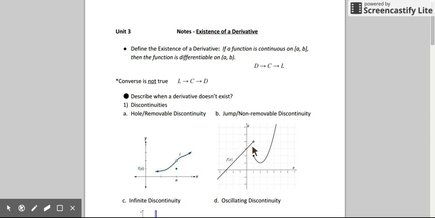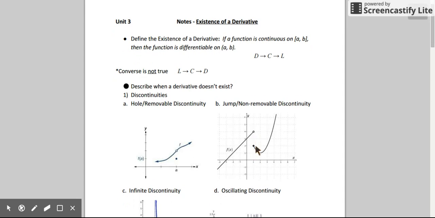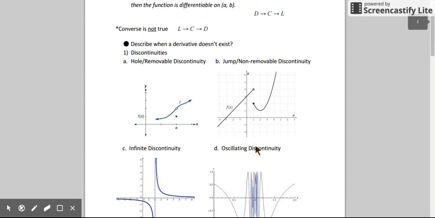In this example, a different type of discontinuity, a jump, or non-removable discontinuity. So again, at x equals 1, I can't find a derivative at that value. Remember, a derivative means slope. So if I can't even find the slope of the line at that point, I must not be able to find the derivative. So here the function does not even have a limit and is not continuous at 1, and therefore it does not have a derivative.